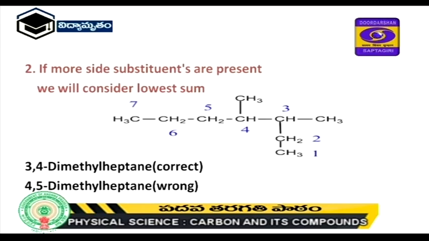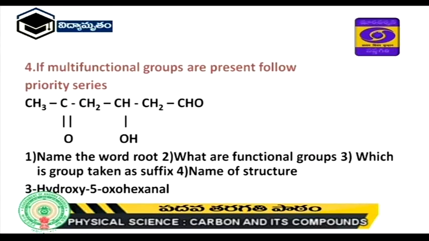Here 7 carbons are there in the long chain, that is hept. All are single bonds, AN, all are hydrogens and carbons, so we take E, and third and fourth is the correct structure for dimethyl. Suppose if you consider 4 and 5, 4 plus 5 is 9, that is the wrong notation. 6 carbon atoms are there.